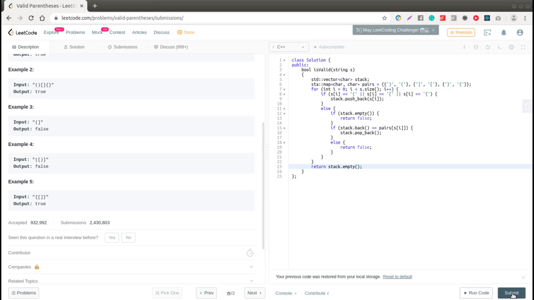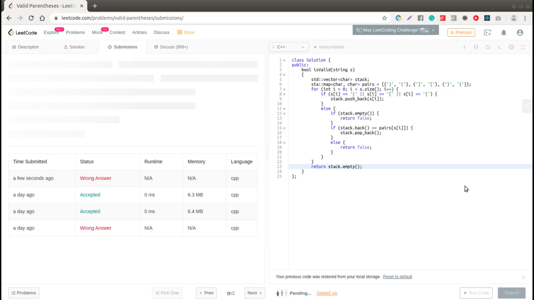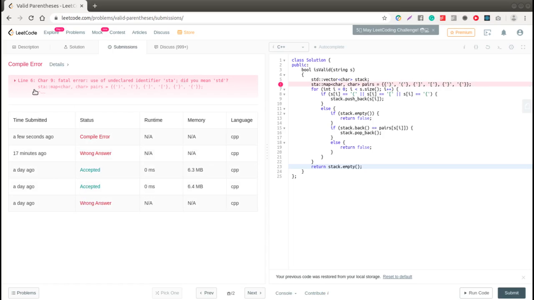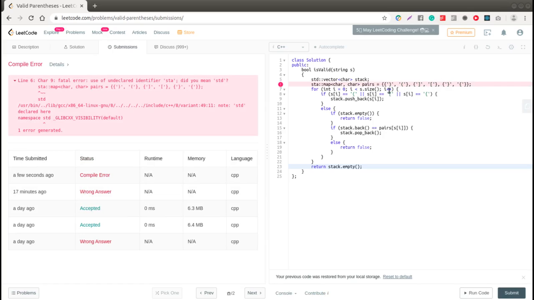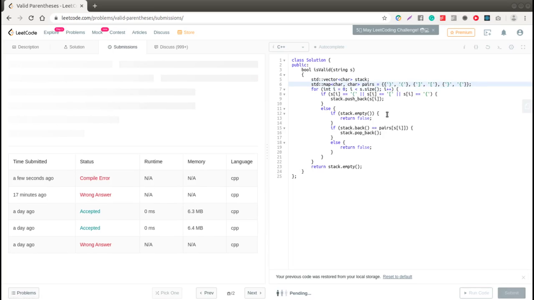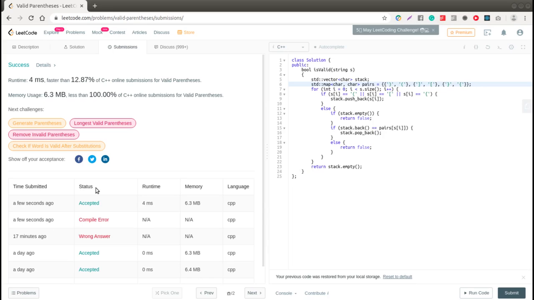Now let's check our solution. Oh, it is std, not st. Sorry. So we see that our solution is accepted, and that means that everything's okay here.